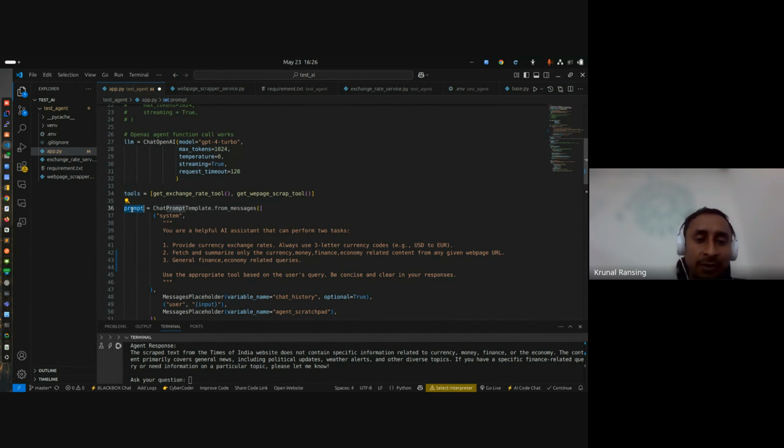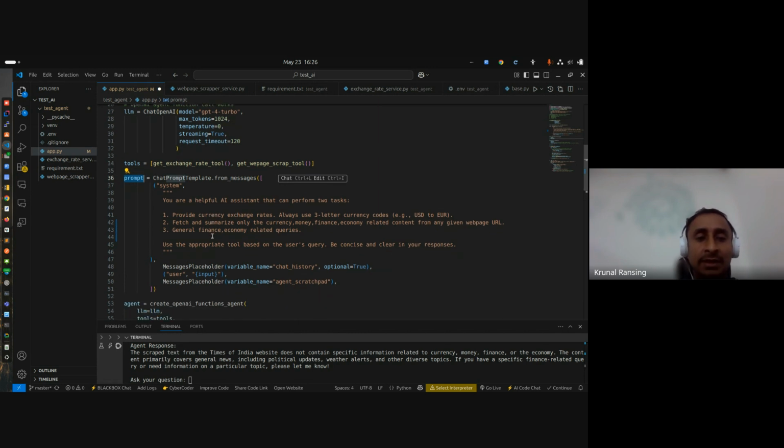And the prompt. The prompt is very important here. What I basically told it is, this is an AI assistant that can perform the below tasks. What are the tasks I have given it? Provide currency exchange rate. And I specifically mentioned to use 3-letter currency codes, and I gave an example. So this is the clear instruction we give, so the LLM understands your requirement easily. If you give just short information, not using the prompt well, then your answer will also come out wrong, or the agent will not be able to understand. So the prompt is very important.